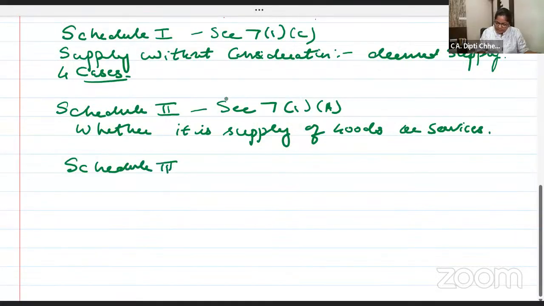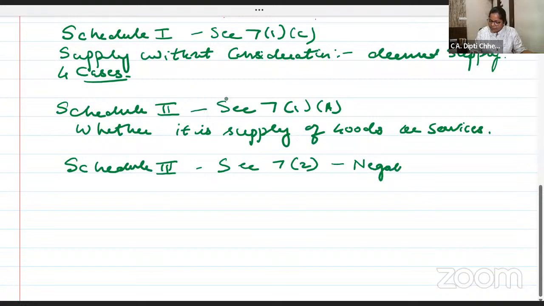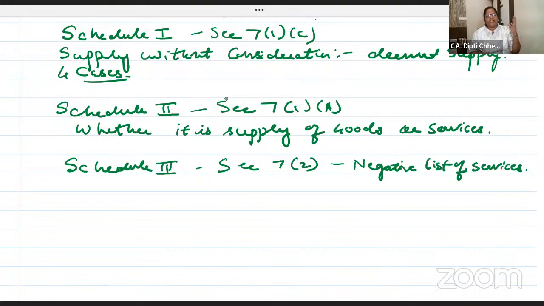Schedule 3 we will study. Yesterday whatever we studied for import of services, import of services treated as IGST, for that also we'll make a separate flow chart. Do this first. 7.2, Schedule 3, it is called the negative list of services. See, there are certain services which are exempt, like hospitals. Are the doctors giving services when they are performing surgeries? Yes, but it is very essential, very basic, so it is exempt, no GST.